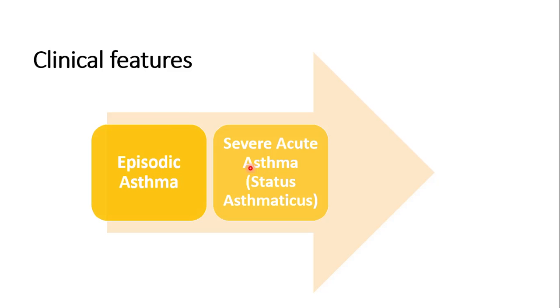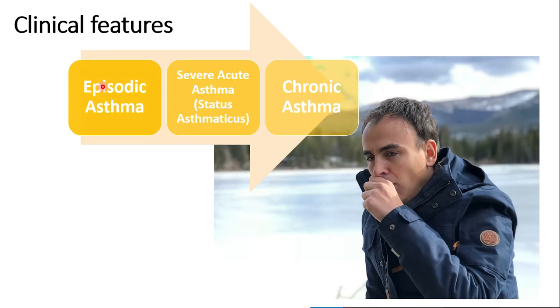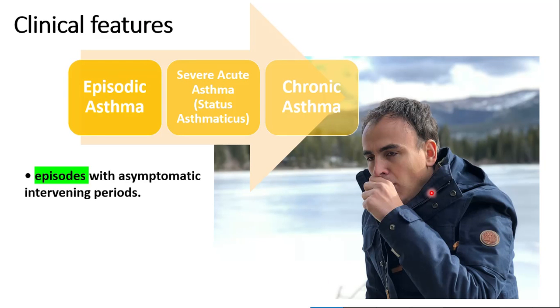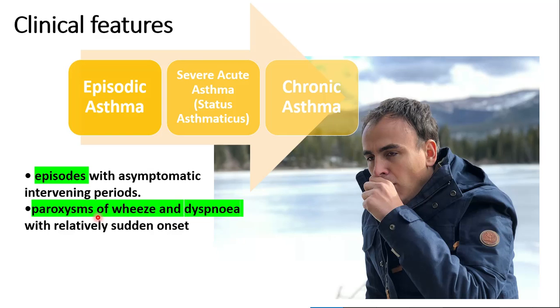In the clinical features, there are three distinct patterns that we see. One, the episodic asthma. The second, severe acute asthma or status asthmaticus. And third, chronic asthma. So episodic asthma, as the name suggests, occurs in episodes with asymptomatic intervening periods in between. It is characterized by paroxysms of wheeze and dyspnea or breathlessness with a relatively sudden onset.